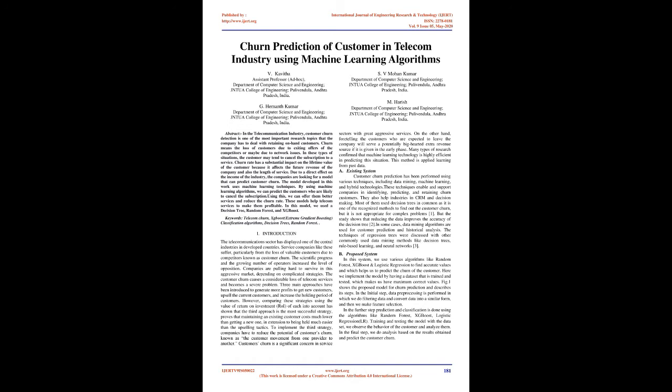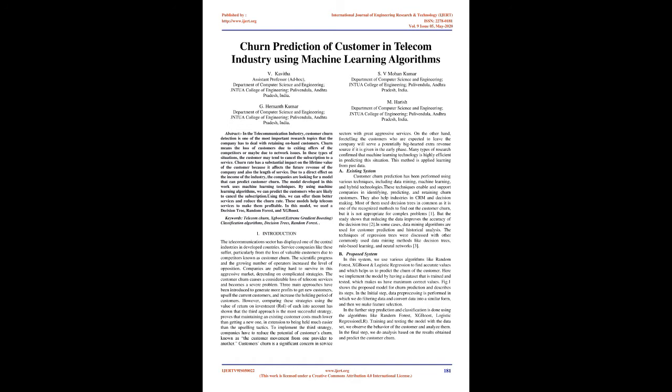By using machine learning algorithms, we can predict the customers who are likely to cancel the subscription. Using this, we can offer them better services and reduce the churn rate. These models help telecom services to make them profitable. In this model, we used a decision tree, random forest, and XGBoost. Keywords: telecom churn, XGBoost, extreme gradient boosting, classification algorithms, decision trees, random forest.